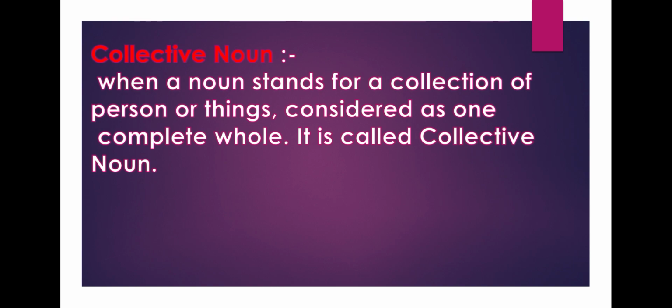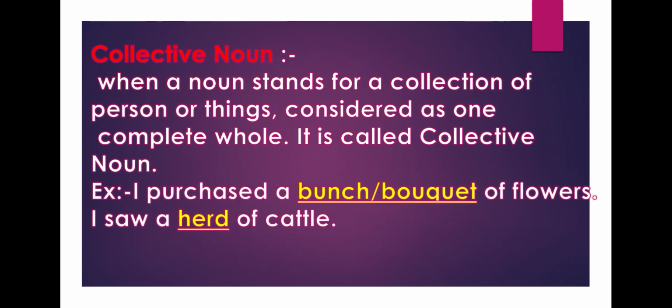When a noun word is used for a collection or group of persons or things, and the group is considered as a complete whole, then the word is called collective noun. For example, I purchased a bunch or bouquet of flowers. I saw a herd of cattle. Here the word bunch, bouquet or herd is a collective noun.